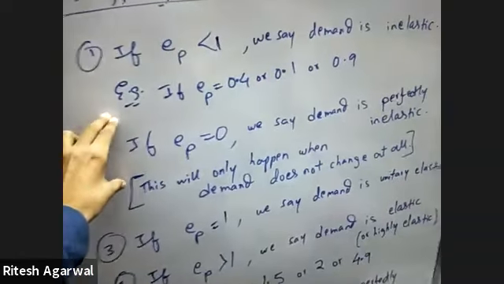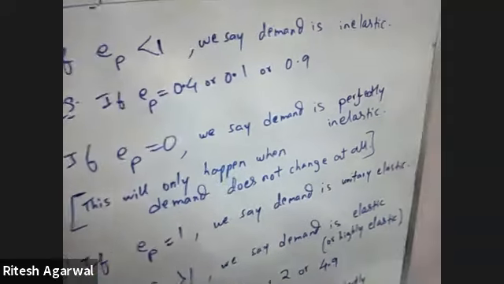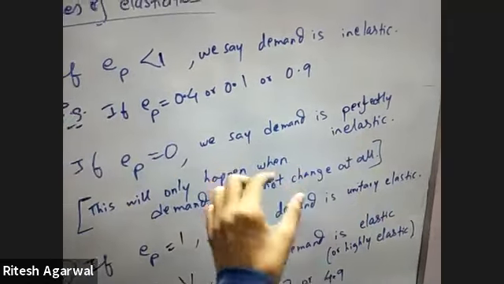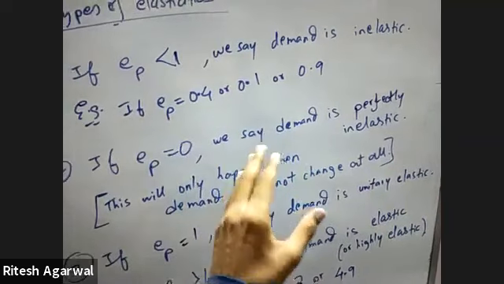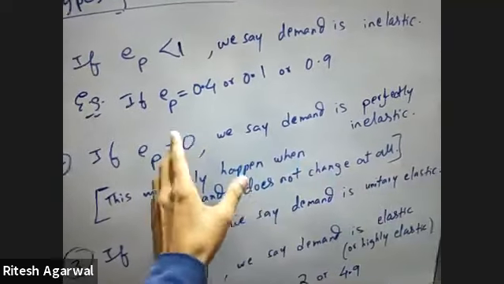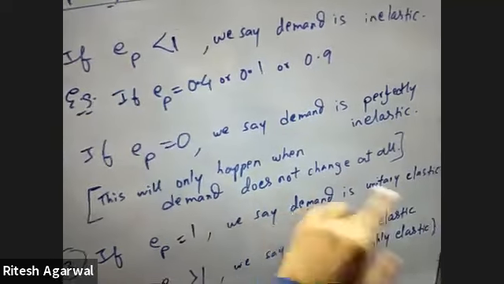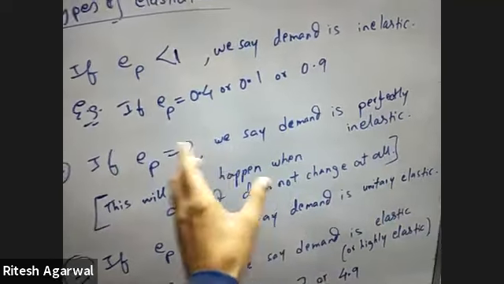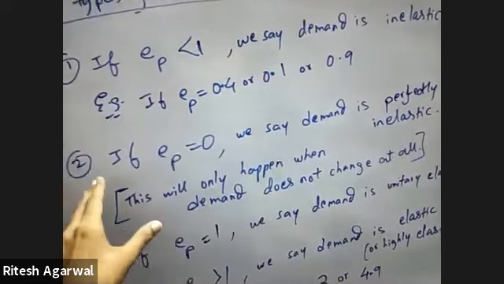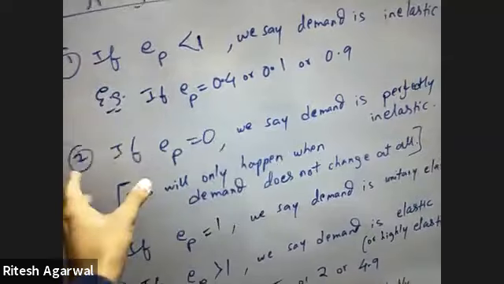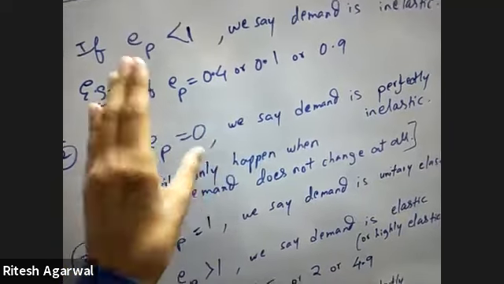If elasticity is exactly zero, then we say that demand is perfectly inelastic, which means it is completely inelastic. It has no elasticity. It will not change at all. This will only happen when there is no change in demand, so even if the price is increased or decreased, the demand does not change at all.